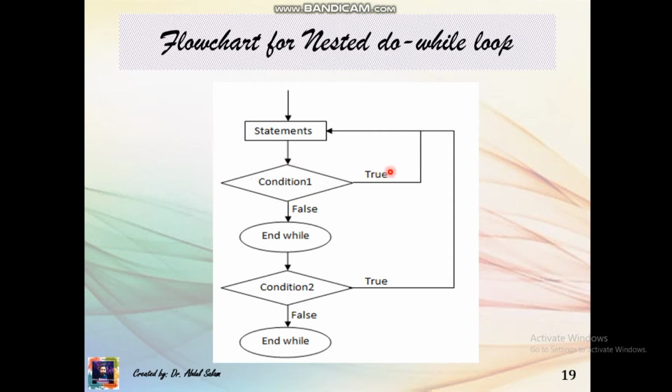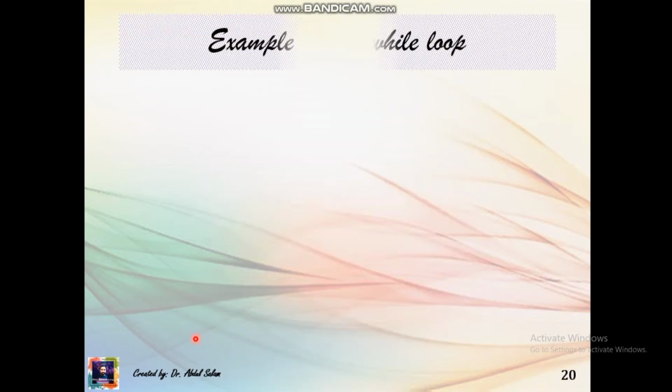If the condition becomes true, it again checks the statement. If the condition becomes false, and while checks condition 2, if condition 2 becomes true, then it will again check the first statement of the first loop, and if the condition becomes false, it will automatically go to end while.